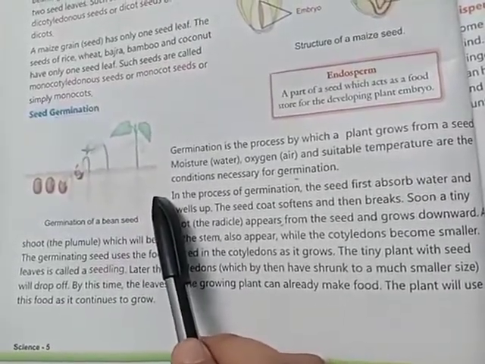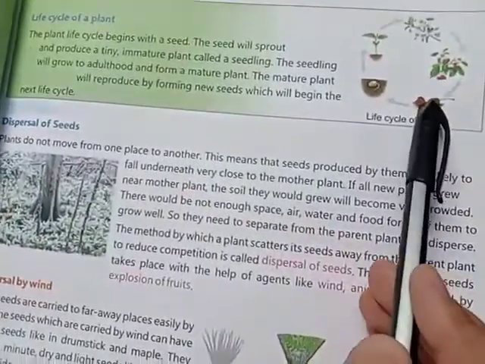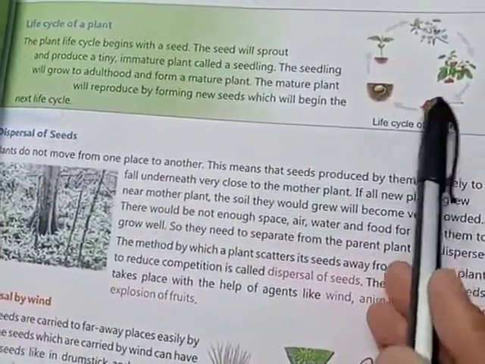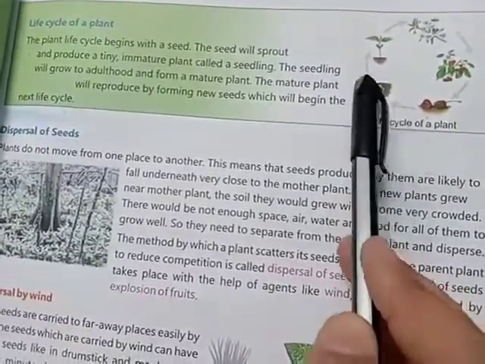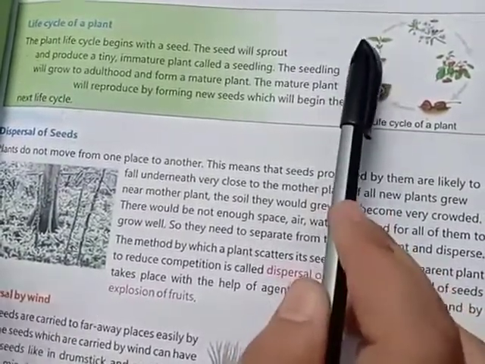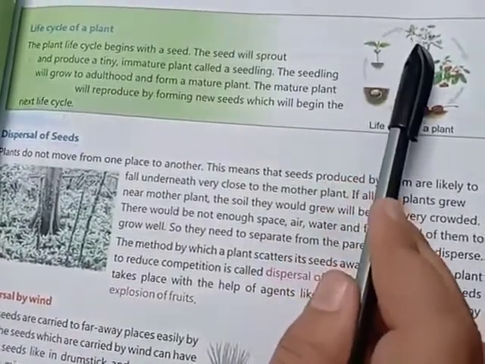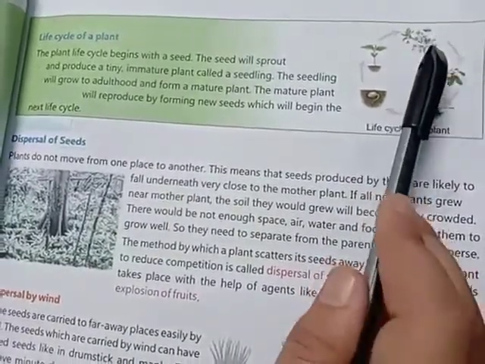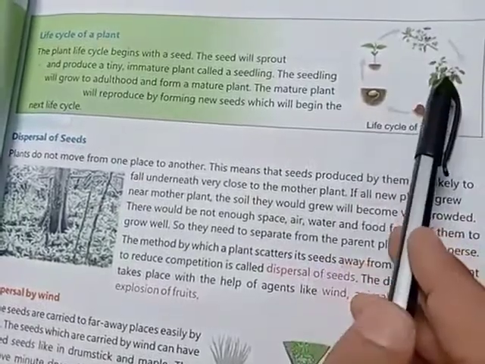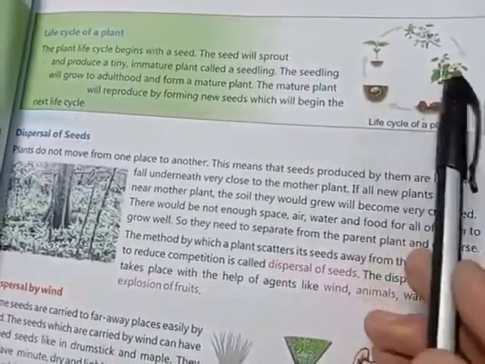Clear? Next, life cycle of a plant. See here, this is a picture. Firstly, the seed will grow into an immature plant called a seedling. Clear? Then it grows to adulthood, or we can say that it forms a mature plant. Then the mature plant will form seeds again, and it will begin the next life cycle.